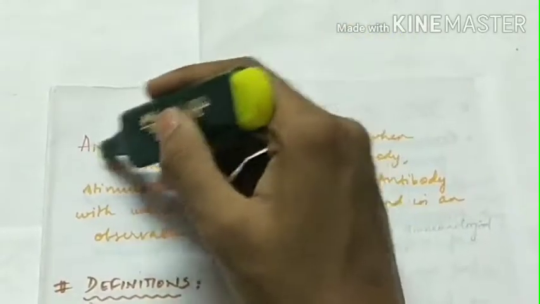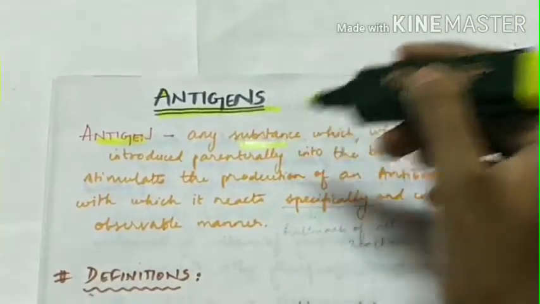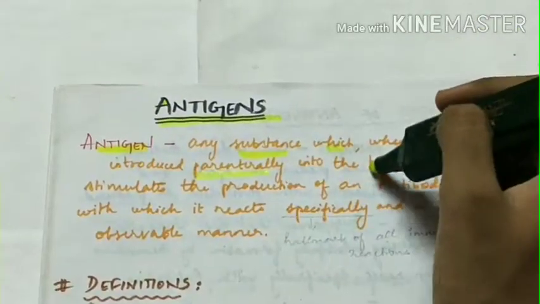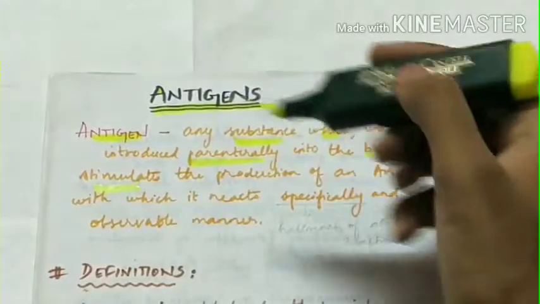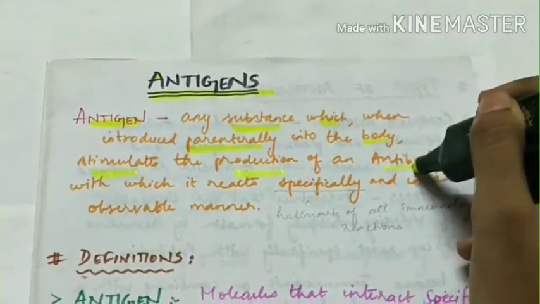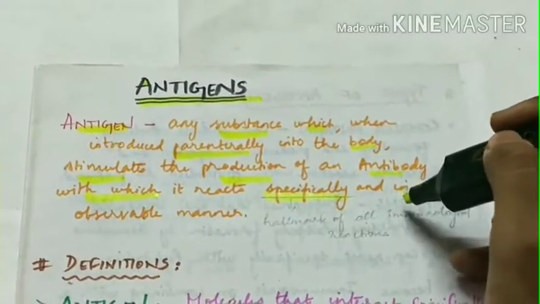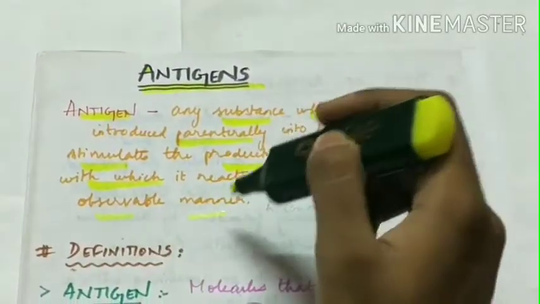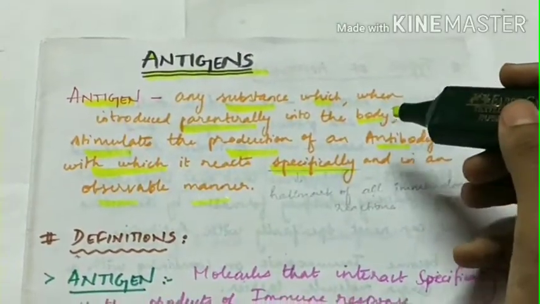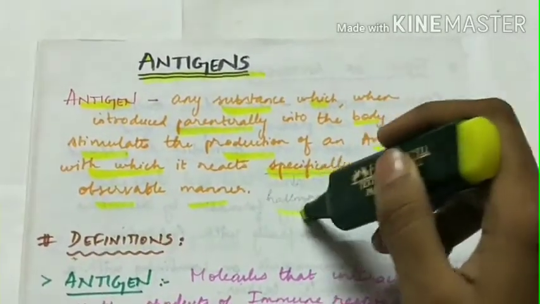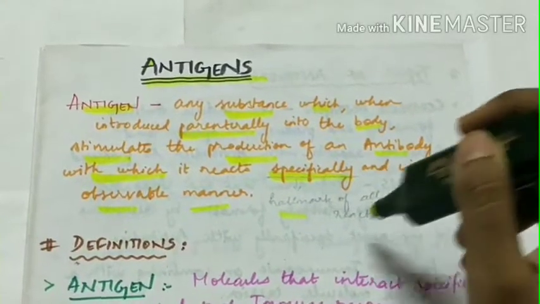Antigens. Antigen: any substance which, when introduced parenterally into the body, stimulates the production of an antibody with which it reacts specifically and in an observable manner. This is the definition for an antigen. The specificity of an antigen is a hallmark of all immunological reactions.